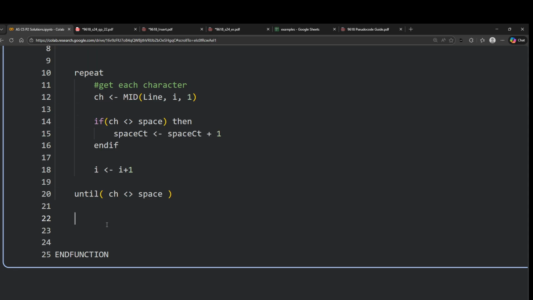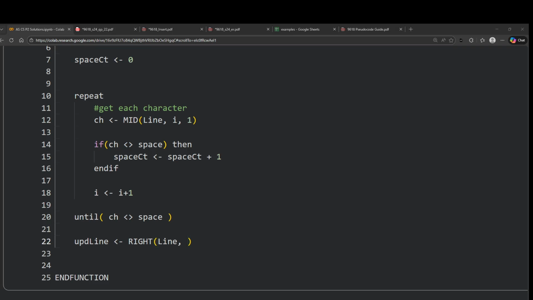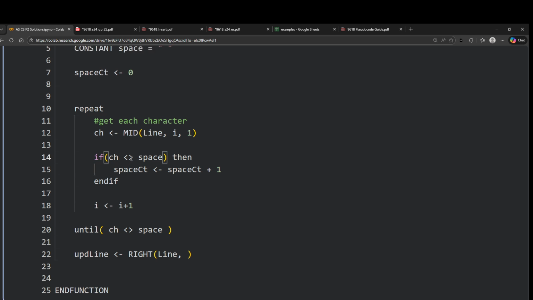Okay, so let's call it updated line. Updated line is equal to right of line. Sir, the if condition, shouldn't it be that the character is equal to space then? Yes, this line. Shouldn't it be equal to? Yes, thank you. If character is equal to space, then space count plus 1.